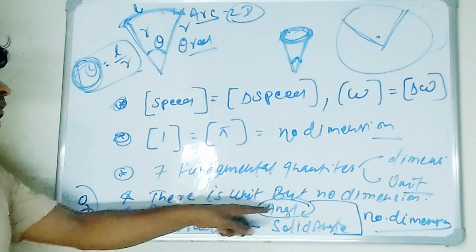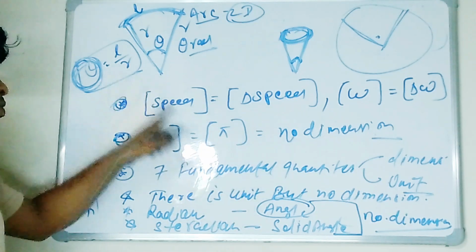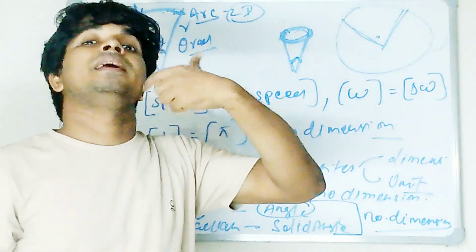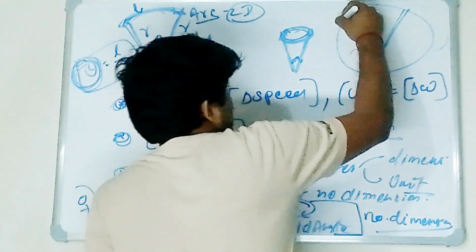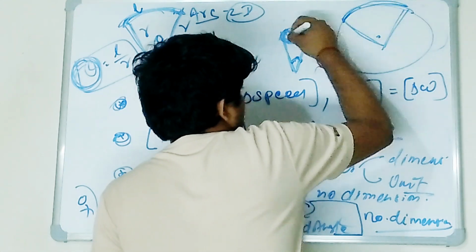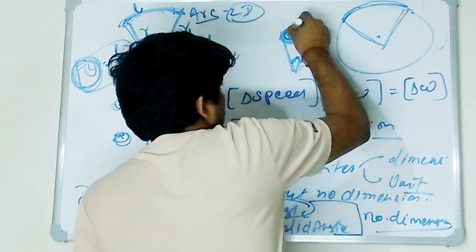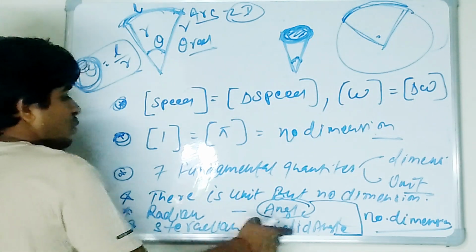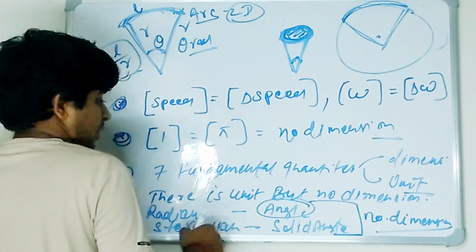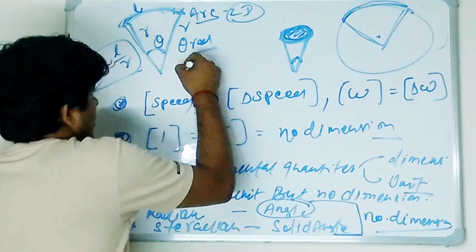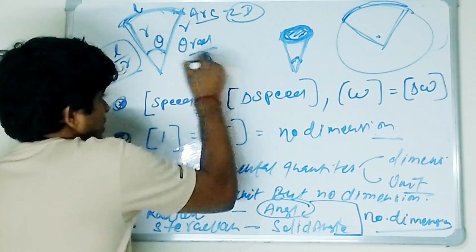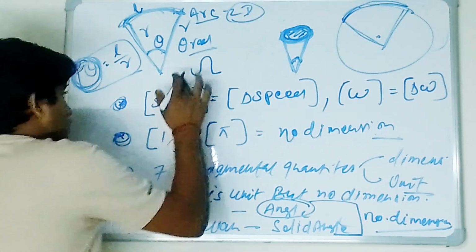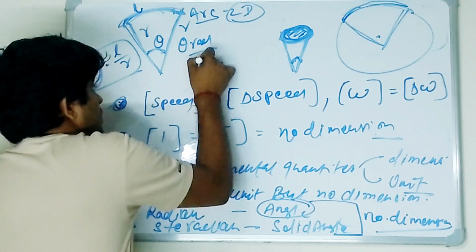And this is the angle. Now what I am going to do is, in place of L, replace it by area, capital A. This is the whole area of this sphere, the conical area. So now I am going to define steradian, the solid angle. We represent the solid angle like this. Suppose this is the solid angle.